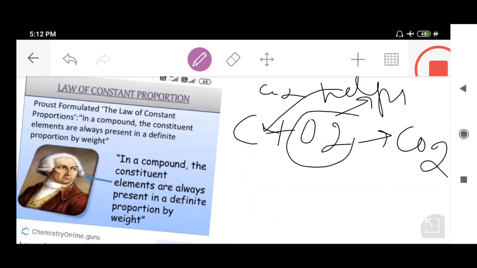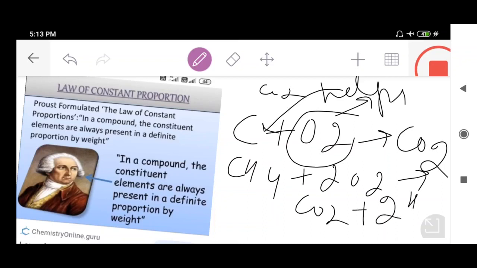This is one method. The second method is that whenever we burn methane, means we carry out the combustion process of methane in presence of oxygen, there is always the formation of carbon dioxide plus water. So these are actually the two processes. I will quote one more process, like whenever we heat calcium carbonate, there is always the formation of carbon dioxide. So carbon dioxide can be prepared by 3 methods.